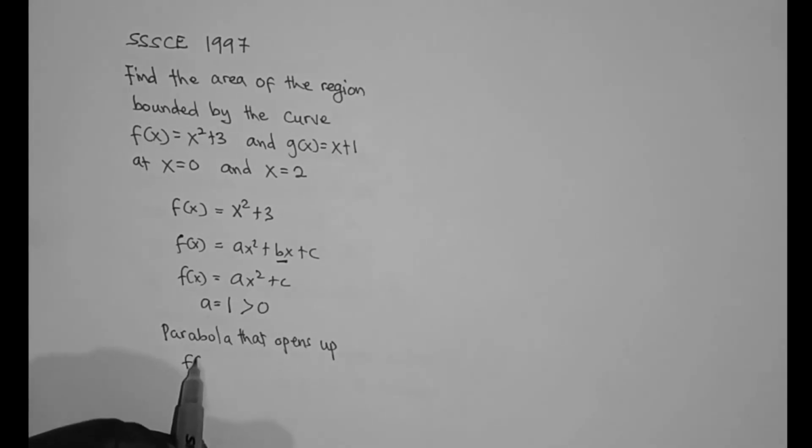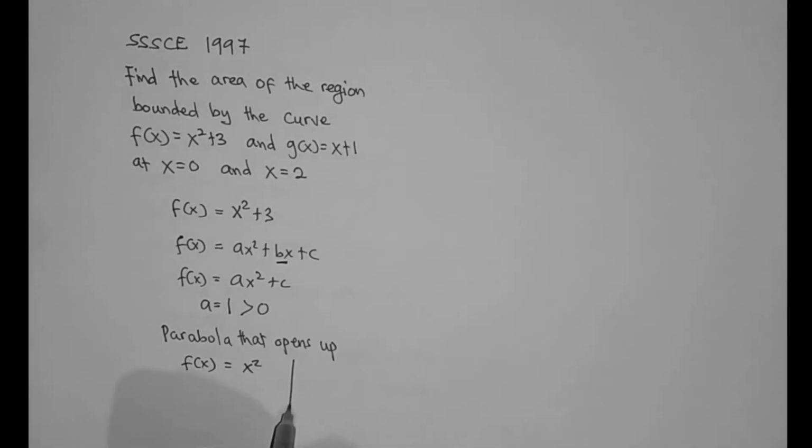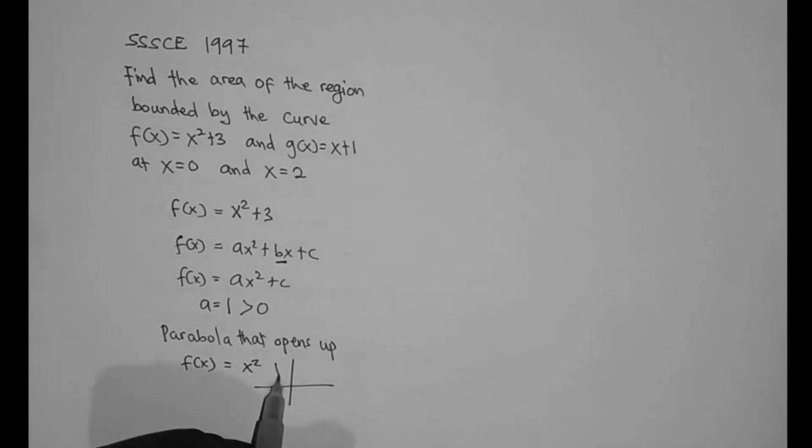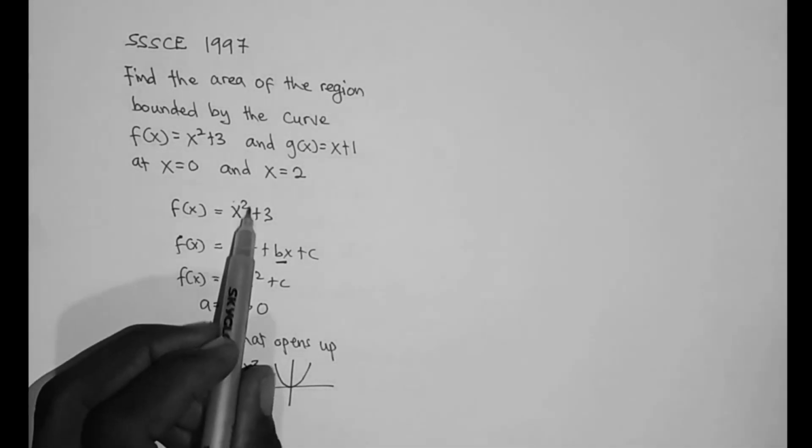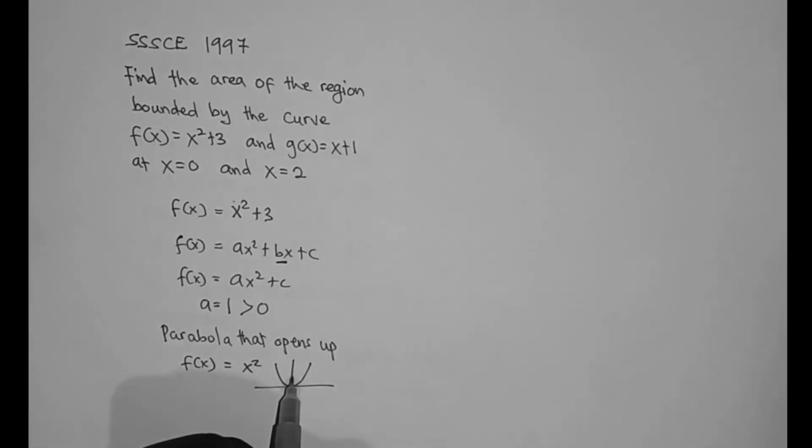The graph of f(x) = x². How does it look? This graph looks like this. This is the graph of f(x) = x². But if it is x² + 3, it means that the graph has been shifted along the positive y-axis by 3 units.